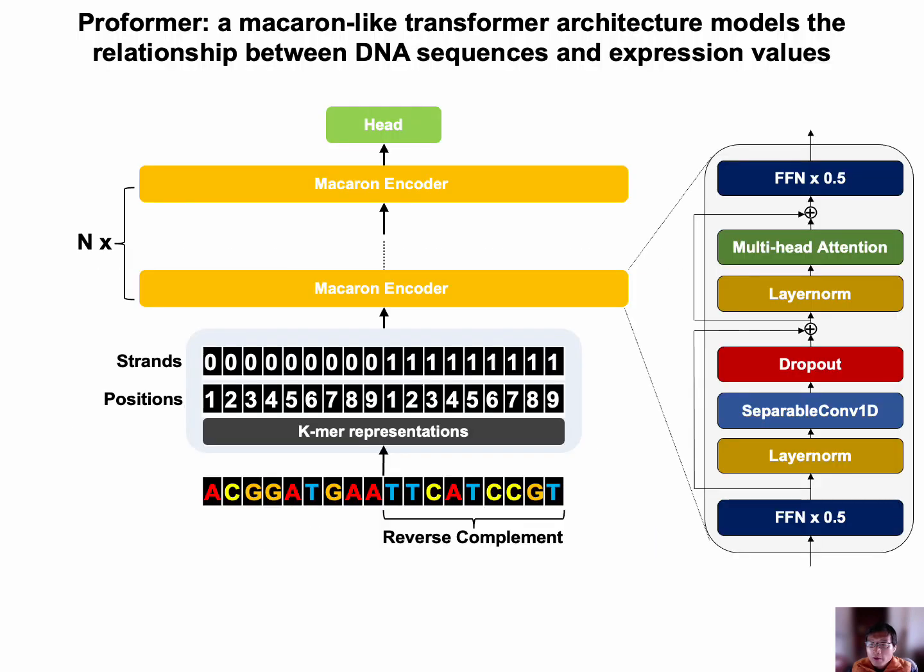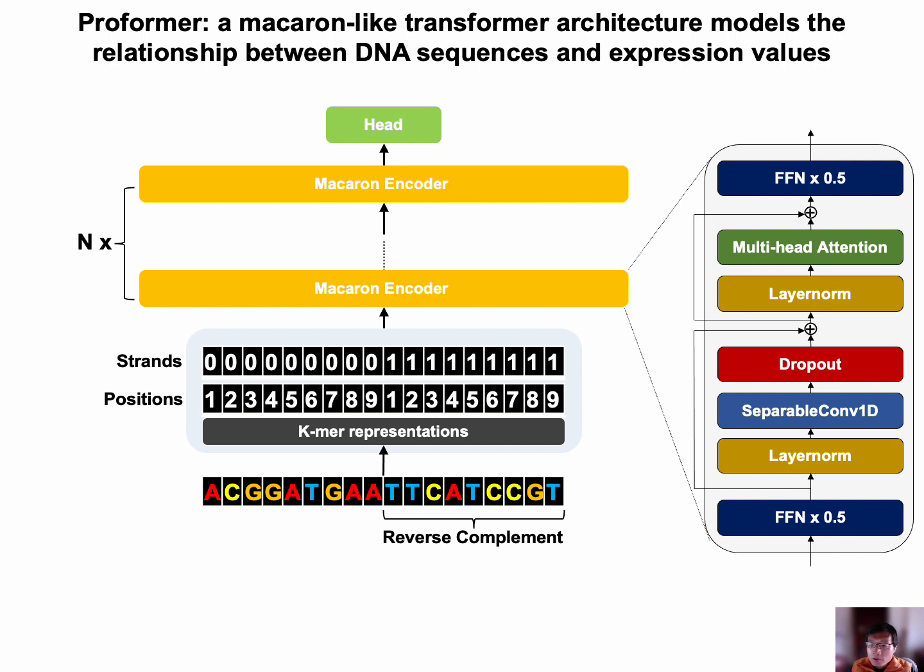The breakthrough high-throughput measurement of the cis-regulatory activity of millions of randomly generated promoters provides an unprecedented opportunity for us to systematically decode the cis-regulatory logic that determines the expression values. In this DREAM challenge, we developed an end-to-end transformer encoder architecture, Proformer, to predict the expression values from DNA sequences.